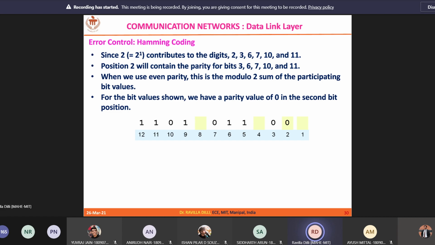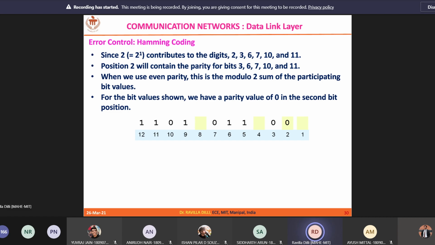You copy this and do the same thing. The 7th position is filled with 0, the 6th position 1, the 5th position 1, the 4th position is reserved, the 3rd position 0, the 2nd position 0, and the 1st position is reserved.